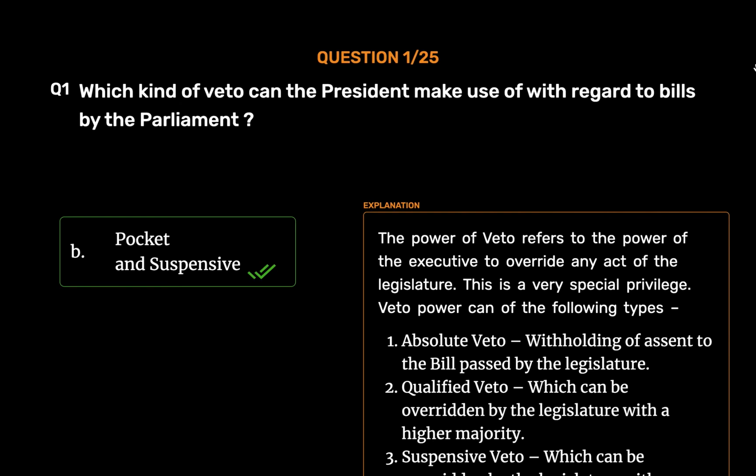Absolute veto, withholding of assent to the bill passed by the legislature. Qualified veto, which can be overridden by the legislature with a higher majority. Suspensive veto, which can be overridden by the legislature with an ordinary majority. Pocket veto, taking no action on the bill passed by the legislature.